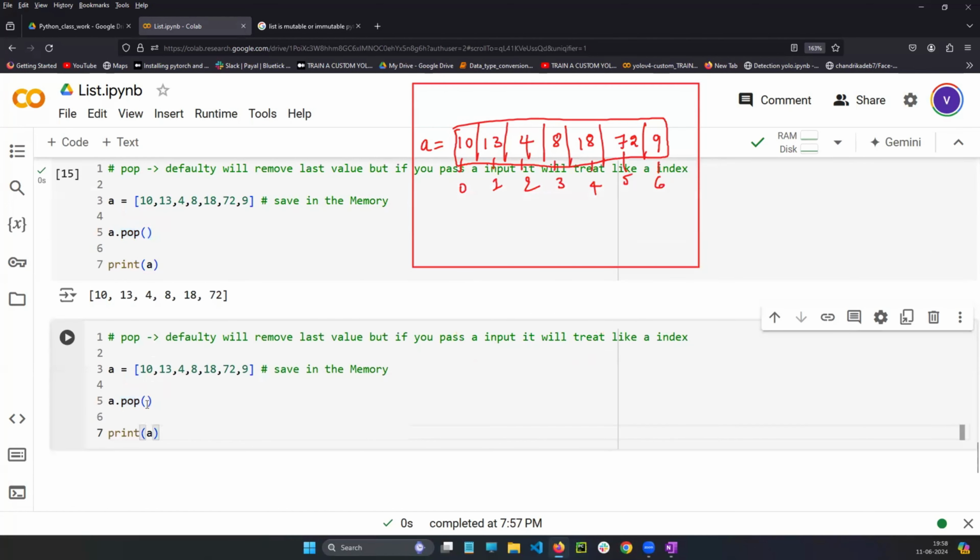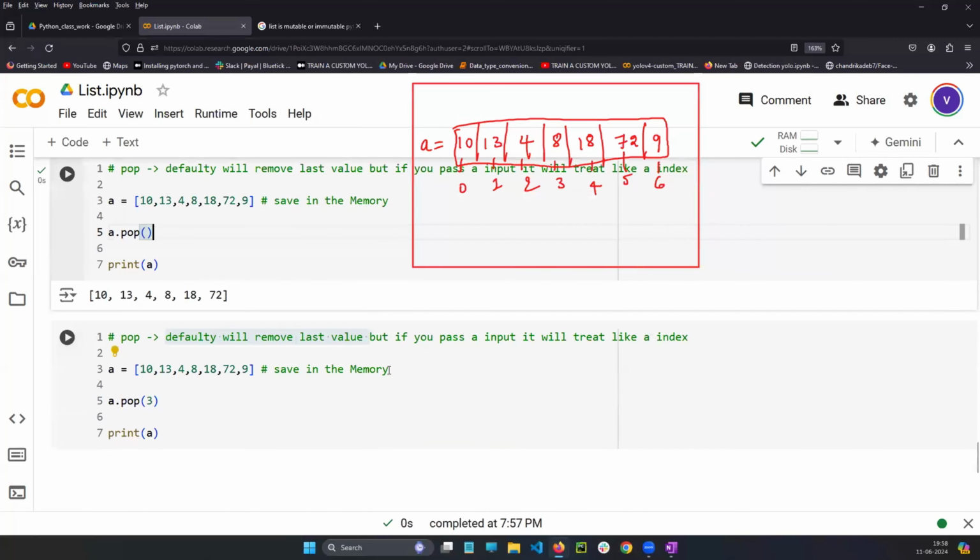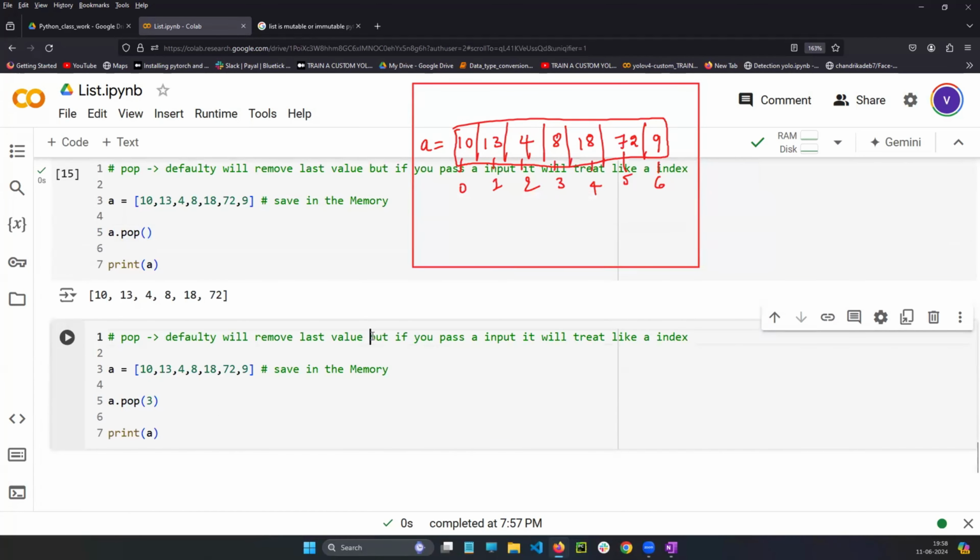If I pass 3 here, by default it will remove the last value, but if you pass an input, it will treat it like an index. I want to apply the pop function on the variable A, and I'm passing 3. So 3 it will treat like the third index position. In the third index position, what do you have? 8. 8 will be removed. So that's why if you pass input, it will treat it like an index.